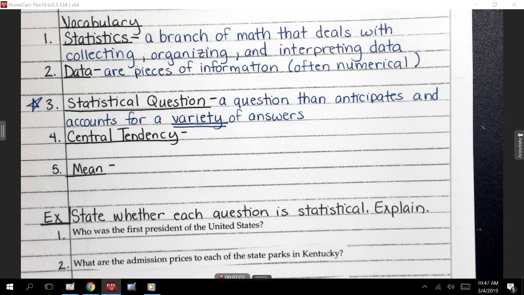What does the word variety mean? Camilla? A lot of different answers. So if I went around and asked all the students at Thompson Sixth Center, is math your favorite subject? Some of them are going to say yes, the good ones. And then some of them are going to say no, the other good ones. So we're going to get yeses and nos. Now here's my question.